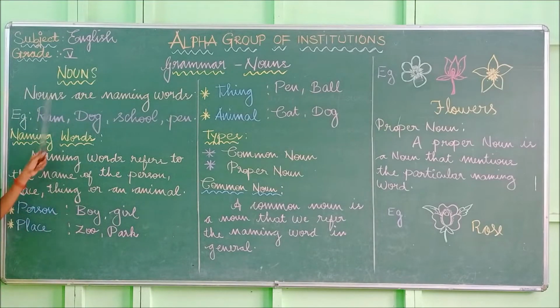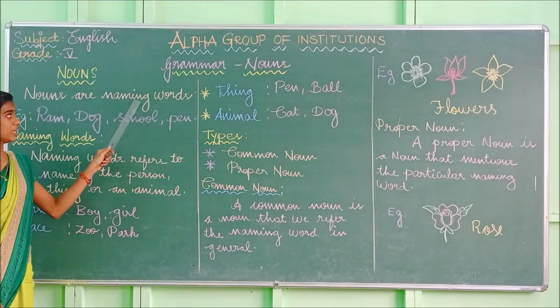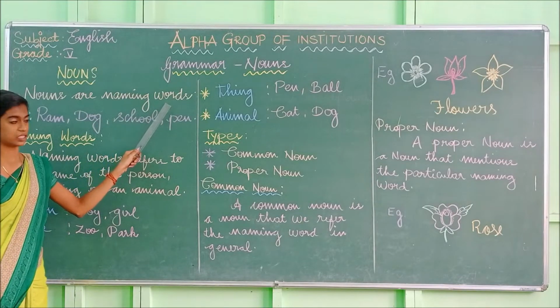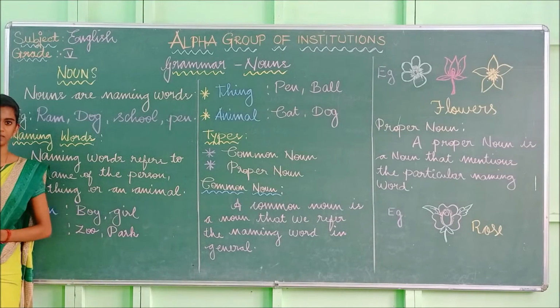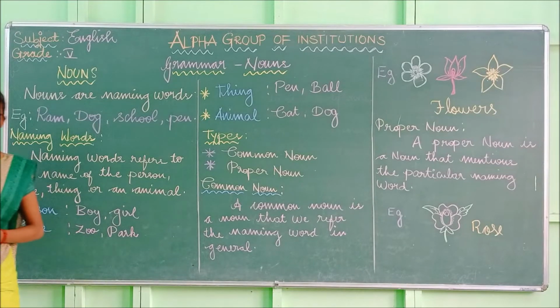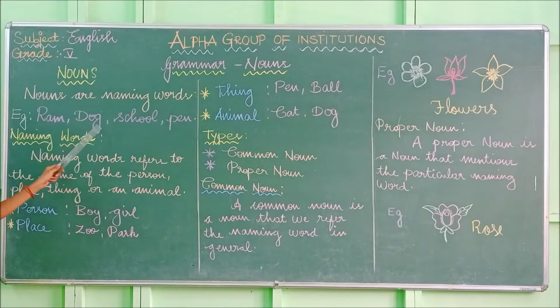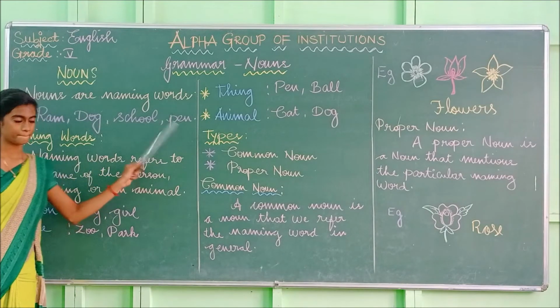I'll repeat it once again. So nouns are naming words. N-A-M-I-N-G, naming words. W-O-R-D. Yes, words. So nouns are nothing but it's the naming words. Example: Ram, dog, school, pen.